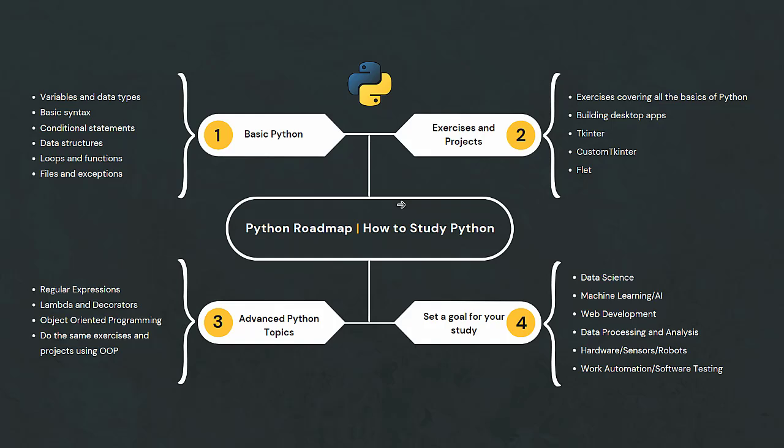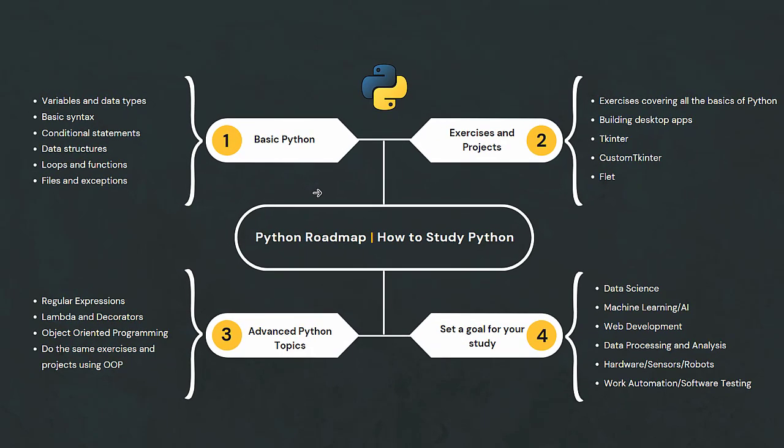This Python roadmap is a very simple, simplified roadmap. Even when I was studying Python, I followed this same roadmap. So how to start Python? Usually I like to consider it in 4 steps, or 4 branches. First you need to start with Python basics. After Python basics, you'll go to exercises and projects. Then after exercises and projects, you need to start some advanced Python topics. And after advanced Python topics, you need to set a goal for your start.